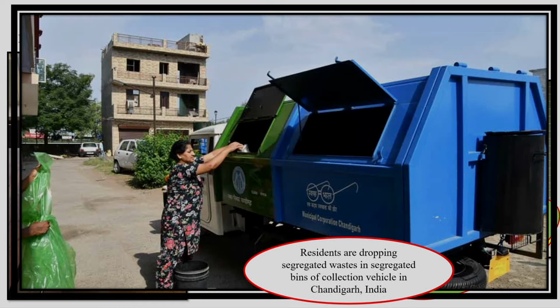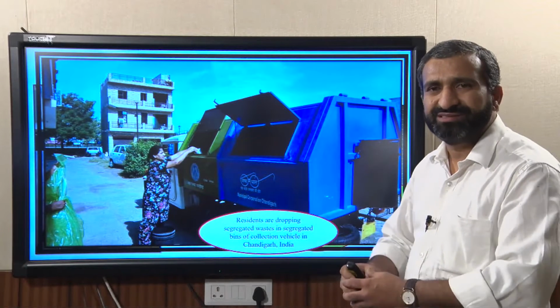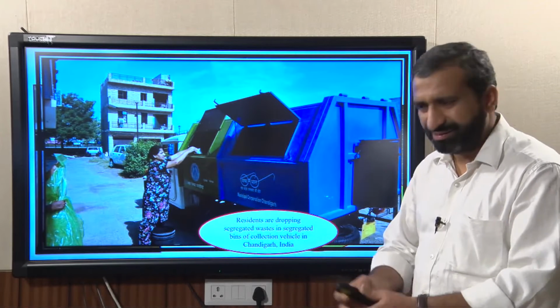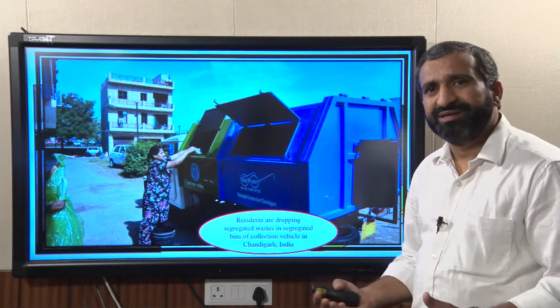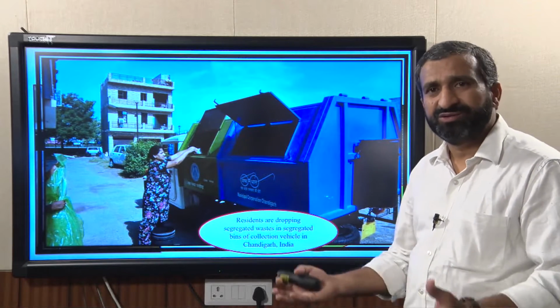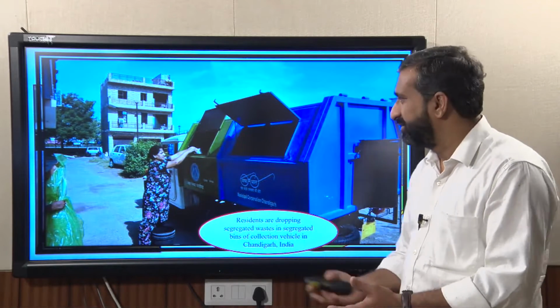For the biological waste or kitchen waste, the green bin, and for the dry waste the blue bin. The household hazardous waste won't get collected every day, and the production also is not very large. So, that can be collected once in a week, or 2 times in a week, or on alternate days of the week.